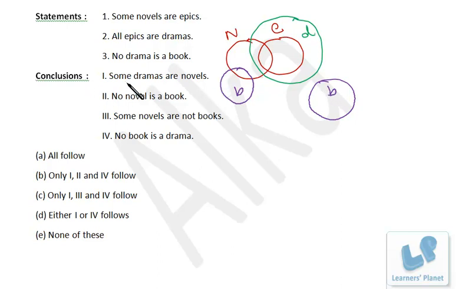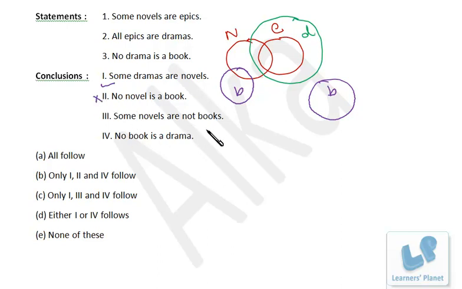Now let's see the conclusion. Some dramas are novels. So drama and novels, we have some common portion. This green one is drama, so this brown one is novel. So there is some common portion between novel and drama. So some dramas are novels, that's true. No novel is a book. In this case, no novel is a book, that's true, but in this case, some novels are books. So it's not necessarily true once for all. So we are not sure about it.